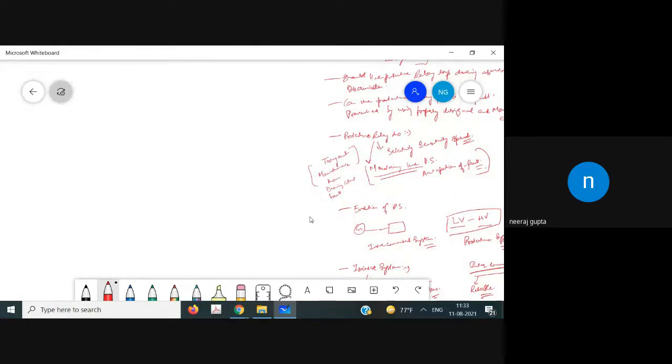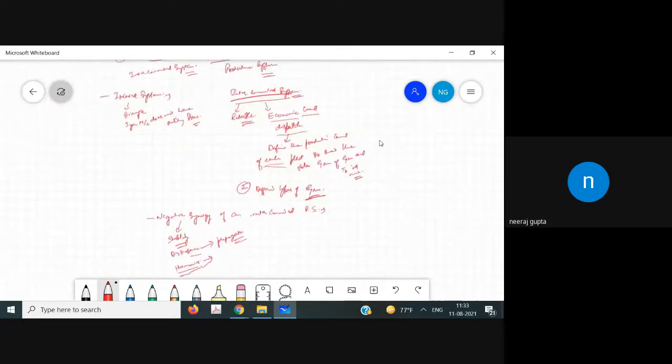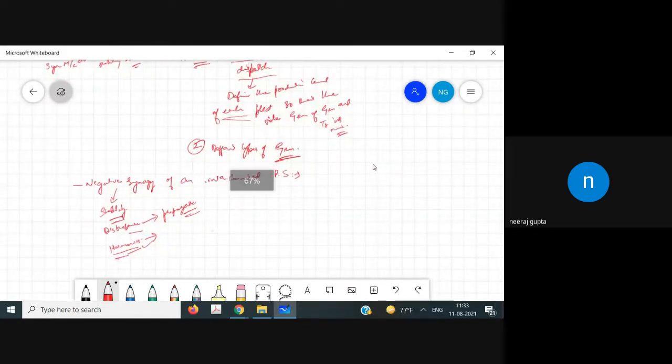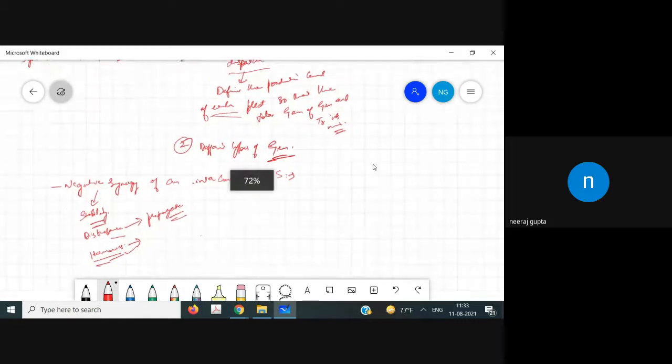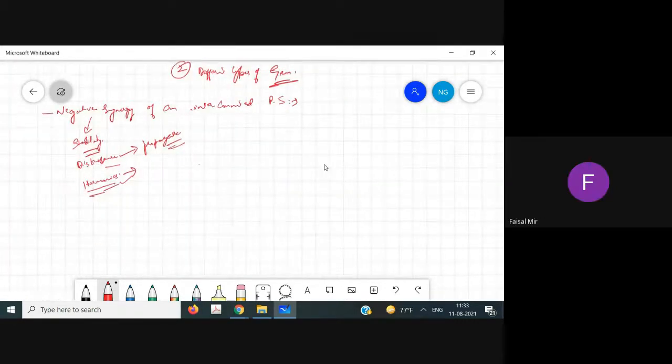Harmonics are produced because of nonlinear loads. Suppose we take the case of the diode. Is a diode linear or nonlinear? It is nonlinear, so the voltage we get is distorted. If you take the case of the SCR, have you read about power electronics?